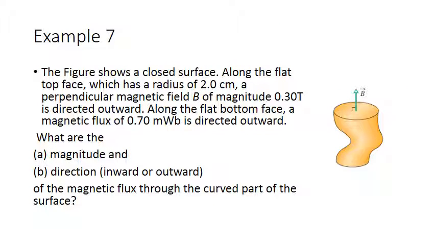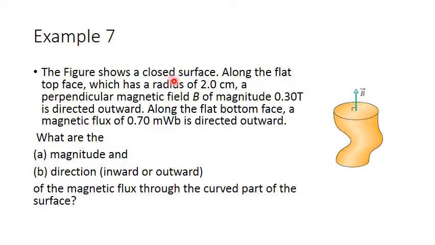As an example of applying Gauss law for magnetic field, this figure shows a closed surface. Along the flat top face, which has a radius of 2 centimeters, a perpendicular magnetic field B of magnitude 0.3 Tesla is directed outward. Along the flat bottom face, which is hidden, a magnetic flux of 0.7 milliweber is directed outward. What are the magnitude and direction, inward or outward, of the magnetic flux through the curved surface?